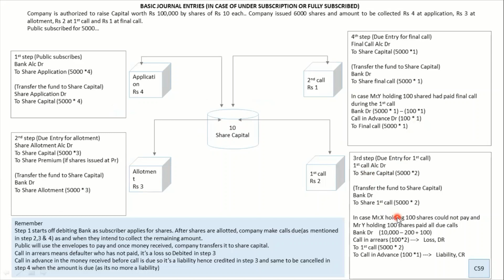What is the called up value? The called up value is the amount of share called till date. So it's not 2 rupees, it's 2 plus 3 plus 4. So ideally the called up value is 7 rupees. Very important point, because students considered called up as the issue value or the nominal value, that is 10, which is absolutely wrong. Called up means the amount called till date for shares. If there was a premium here, let's say 1 rupee, it will not make a difference because called up value is related to only and only your share.